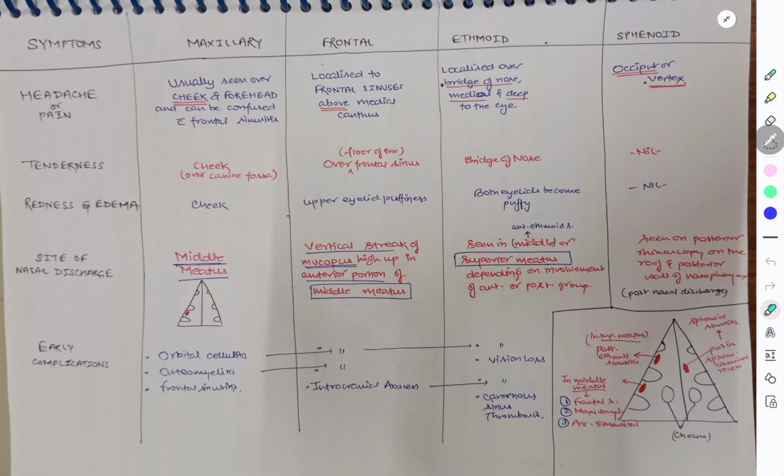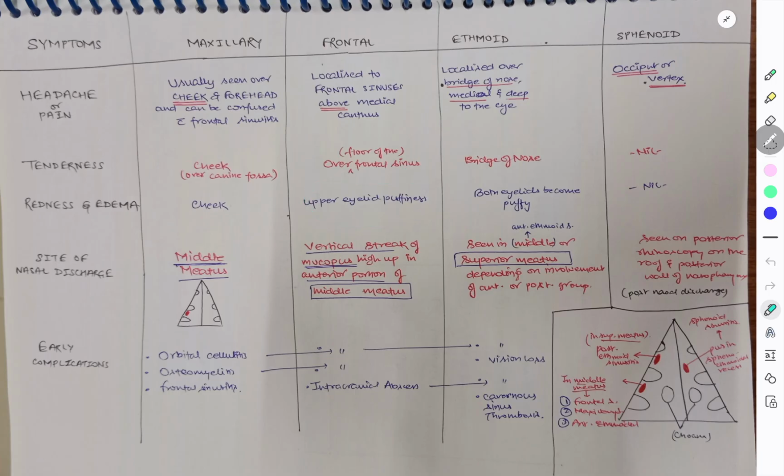Coming to frontal sinusitis, very simple. The pain is localized to the frontal sinuses, and that is above the medial canthus. So if you know the location of the frontal sinus, it is easy. Tenderness is over the floor of the frontal sinus, and redness and edema is seen in the upper eyelid. Okay, so there is upper eyelid puffiness.